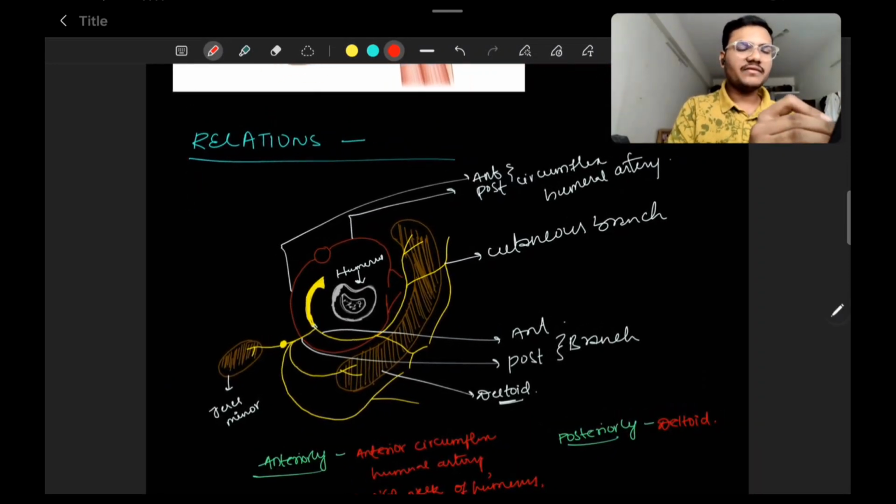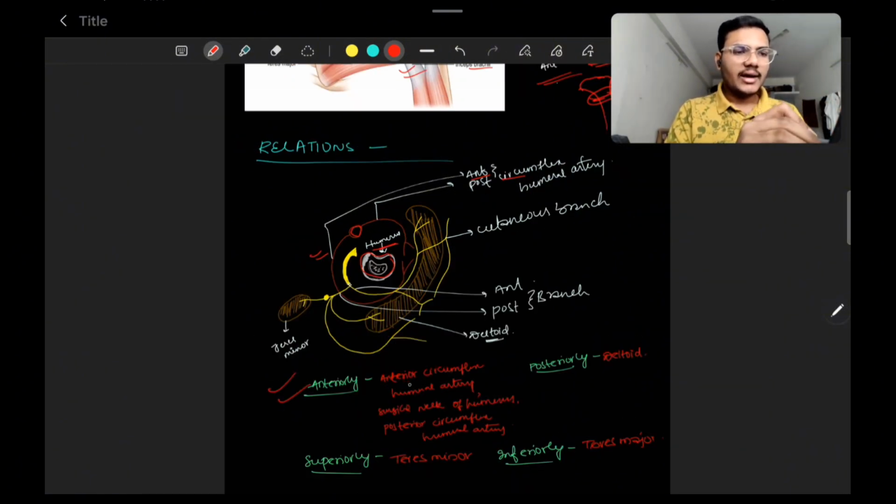So I have told you, right, this is the surgical neck of humerus, and this is the third part of axillary artery. The third part of axillary artery gives the last two branches, which are the anterior circumflex humeral artery and the posterior circumflex humeral artery. Then anteriorly, anterior circumflex humeral artery, the surgical neck of humerus, and the posterior circumflex humeral artery.